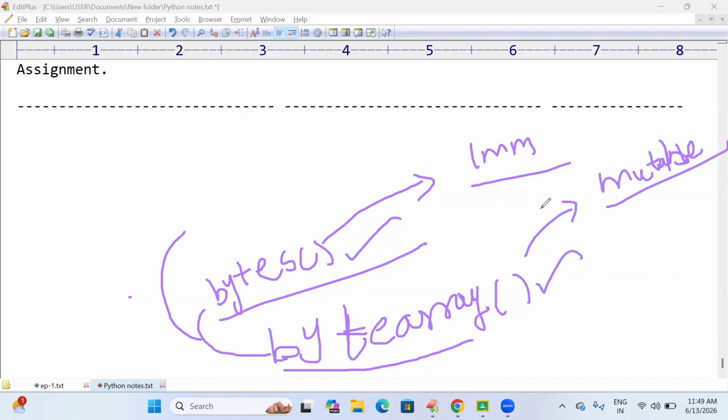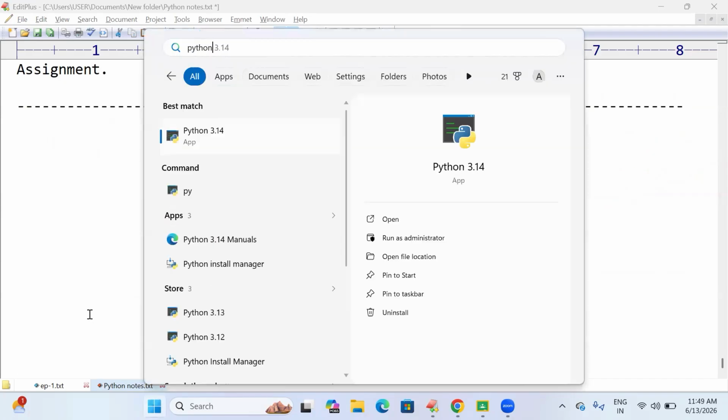Let's see this in a practical way. I'm opening the Python command prompt. Now I'm declaring a list: 1, 2, 3, 4, 5, and so on up to 256. See, this is my list. I'm going to print this value and its type. This is our list and it comes under class list, right? Now I'm going to convert this list data into byte-array data. I declared typecasting of this list into byte array.